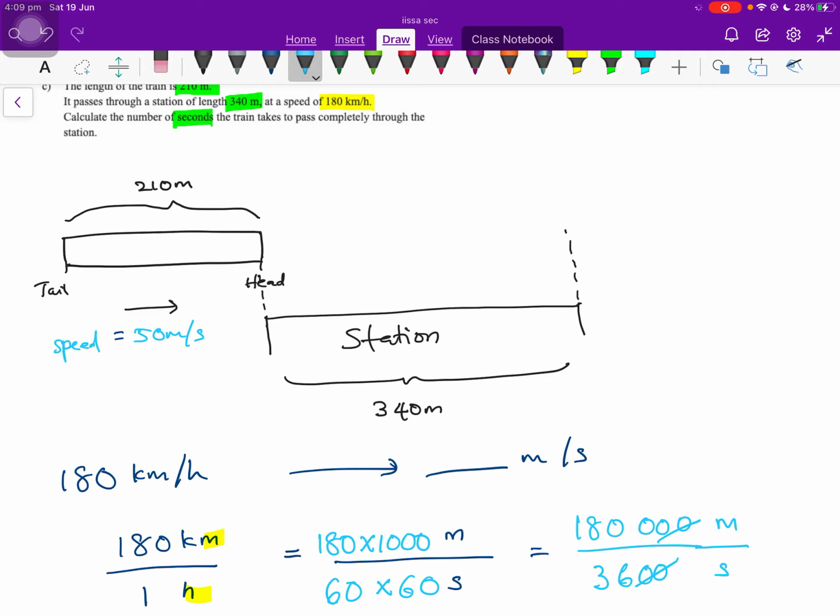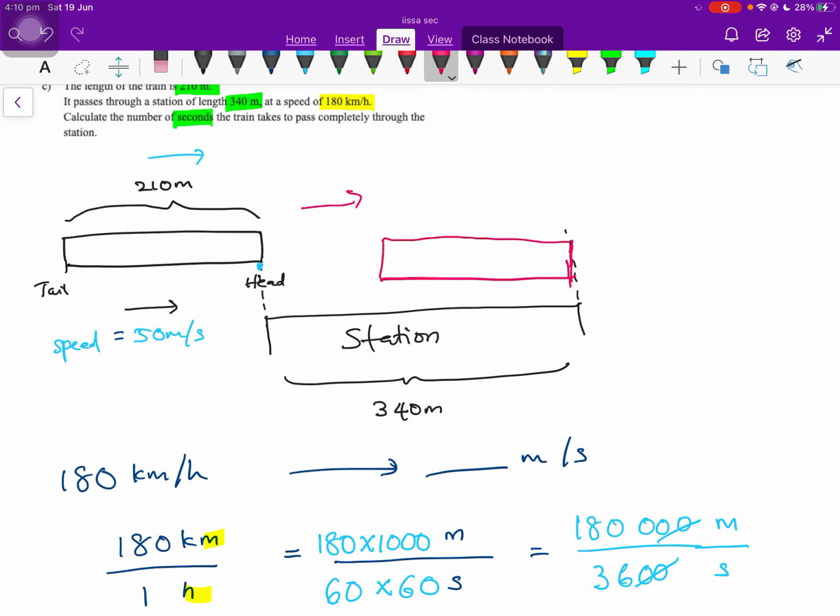So this train is moving this way. Let's start from the head. Let's refer to the head of the train first. When it travels this way, eventually the head of the train will reach the end of the station. Correct?